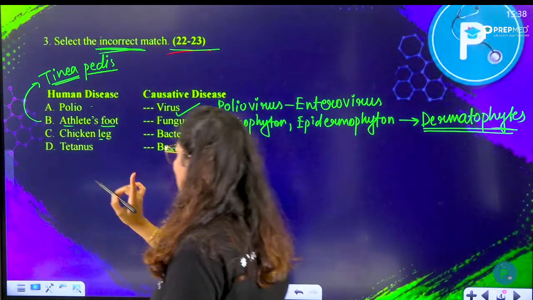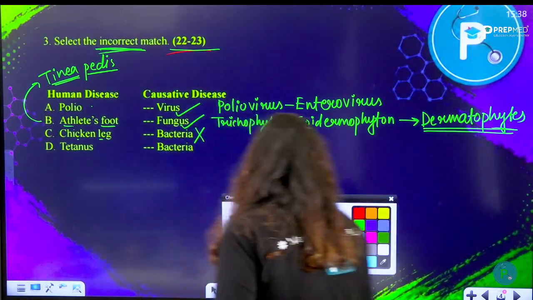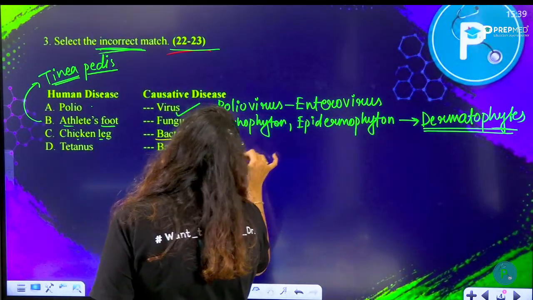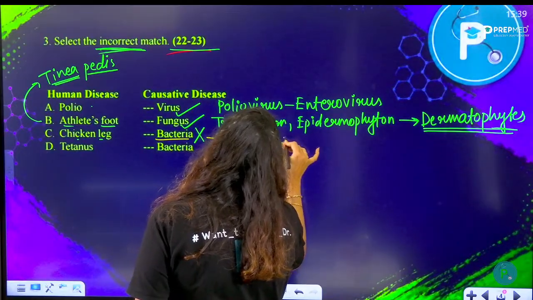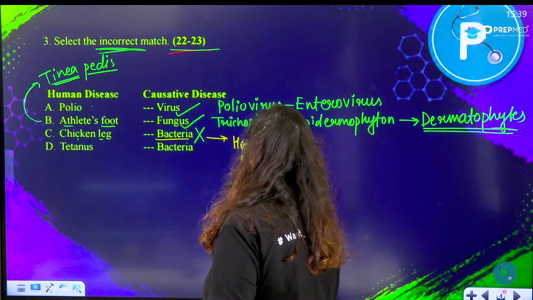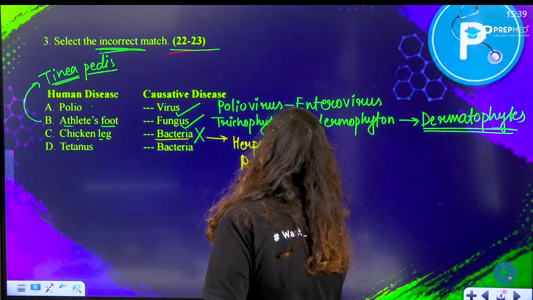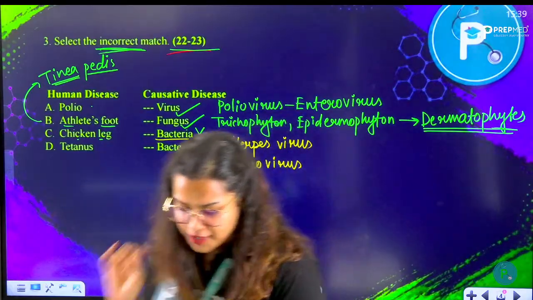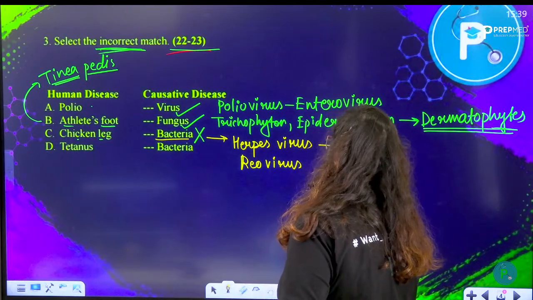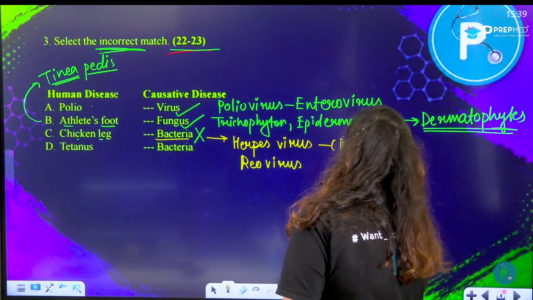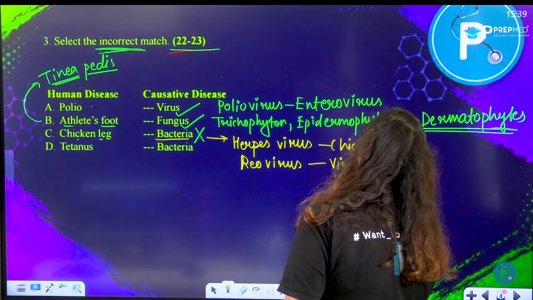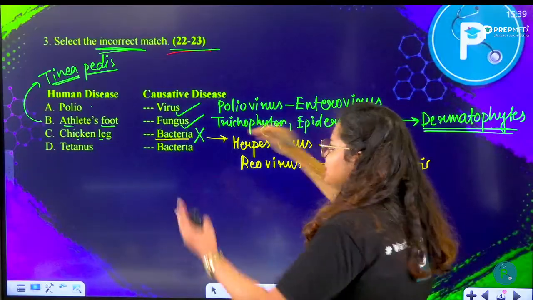Chicken leg. No, this is wrong. Chicken leg is not caused by a bacteria. Chicken leg is caused by herpes virus in chicken. Sometimes it is also caused by reovirus. So reovirus or the herpes virus can cause chicken leg, and this causes a viral arthritis in the chicken. So of course this combination doesn't make sense.